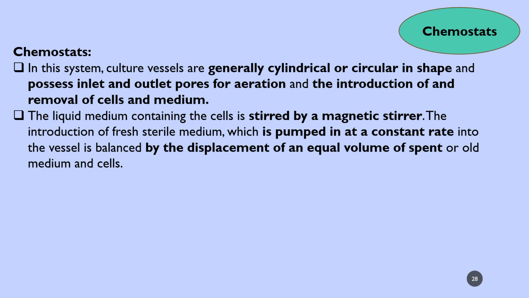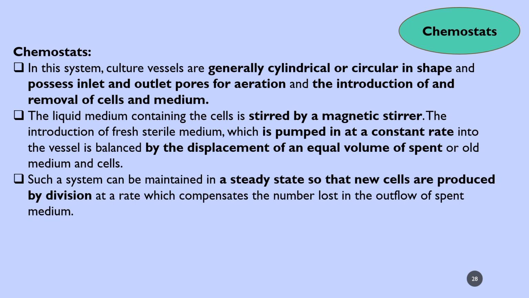Fresh sterile medium is pumped, there will be a pump for pumping, at a constant rate into the vessel, balanced by the displacement of an equal volume of spent or old medium and cells. Such a system can be maintained in a steady state, so that new cells are produced by division at a rate which compensates for the number lost in the overflow of spent medium.